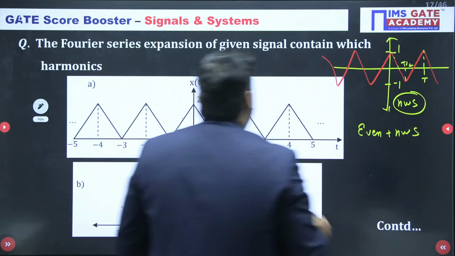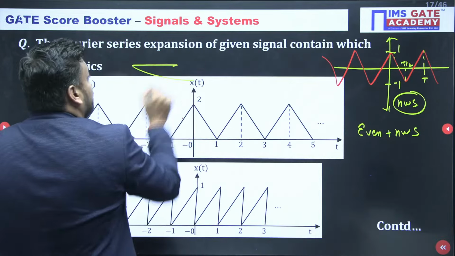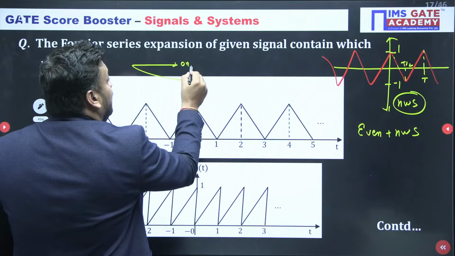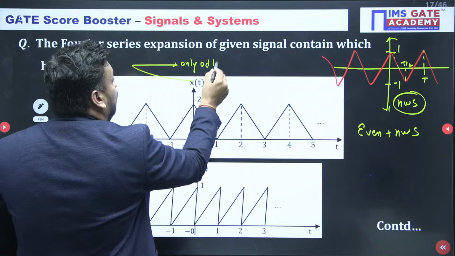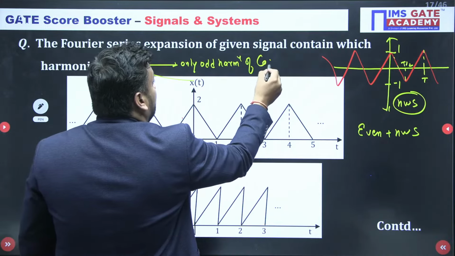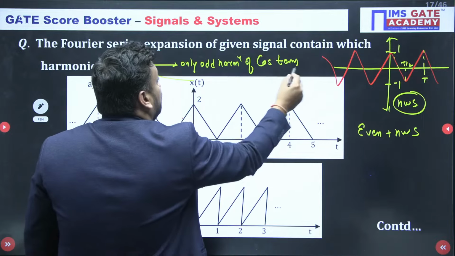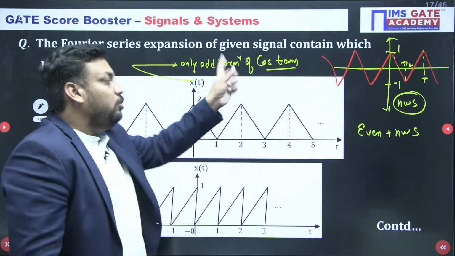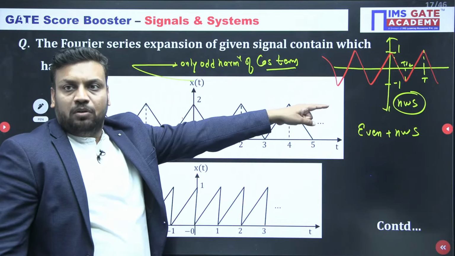So, as far as x(t) is concerned, the Fourier series representation will contain only odd harmonics of the cos term. Why is the sine term 0? Because of even. And why are the even harmonics 0? Because of HWS.